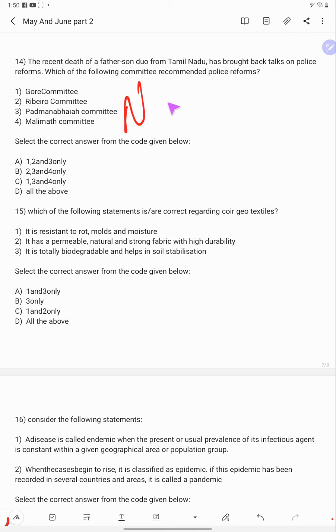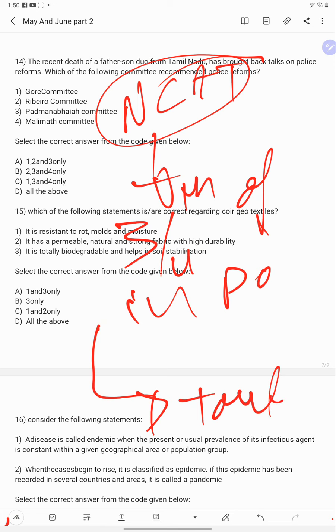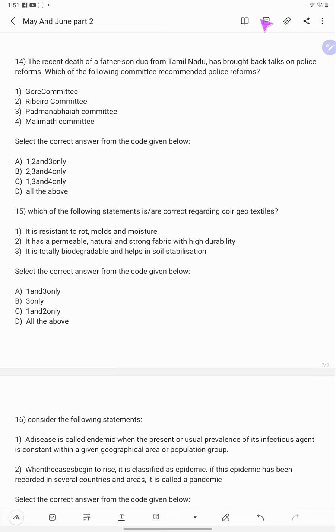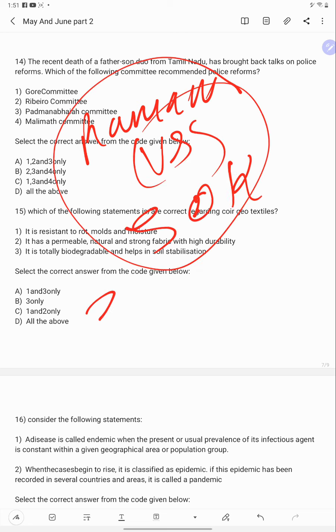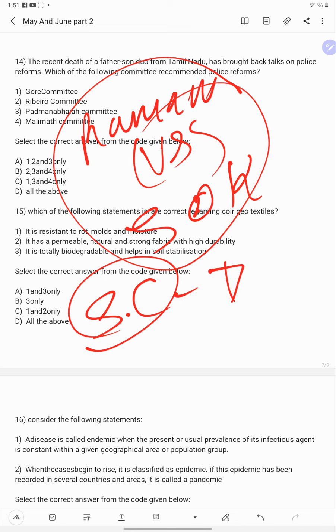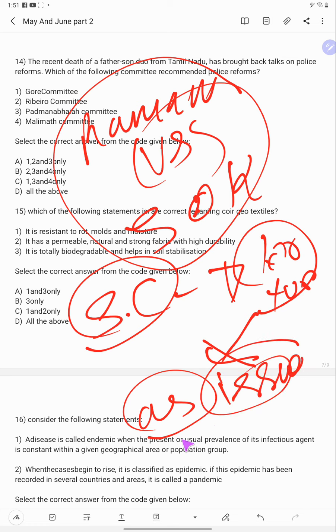According to the National Campaign Against Torture, three-fourths of deaths in police custody are due to torture. Even in Ramurthy versus State of Karnataka, the Supreme Court has identified torture as an issue, and it should be reformed.